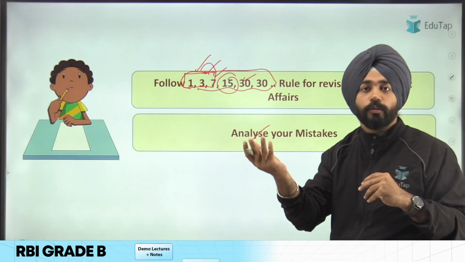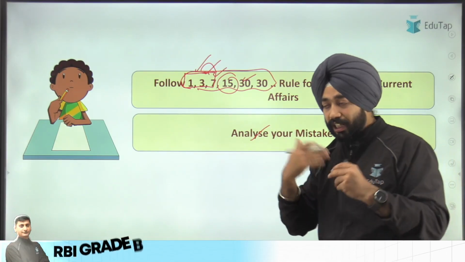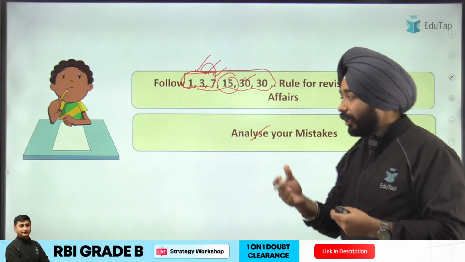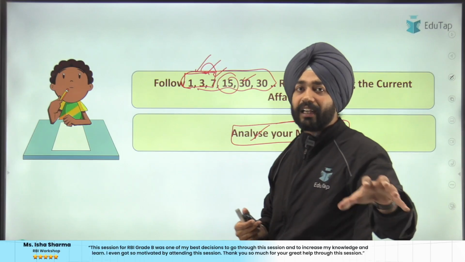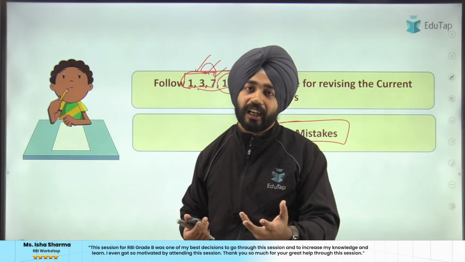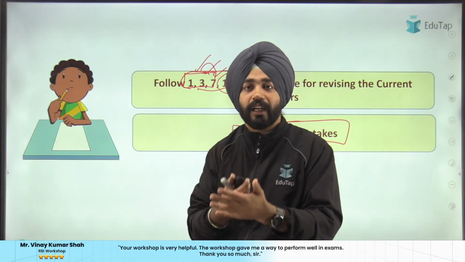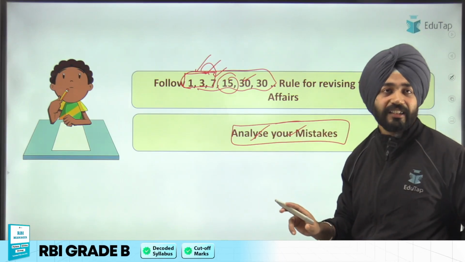For example, you do not know about schemes, so read the basics of schemes, read the basics of reports. उसके बाद जब आप उसके ऊपर build करोगे, when you are building on those things, ठीक है जी, तब you will be able to understand what level I can read. For example, you are not good in data, but every question is not just on data or facts only. It is about changes, it is about the static part also. Go through that part also. उसको अच्छी तरह पढ़ो, तो वो आपका analysis होगा.